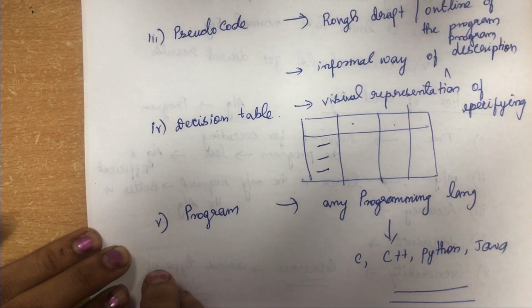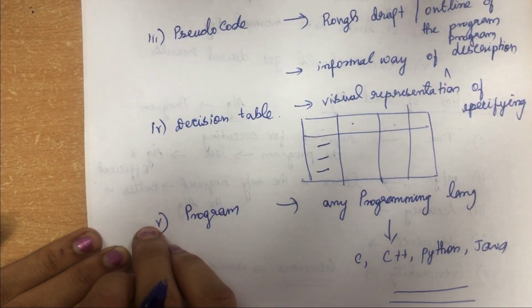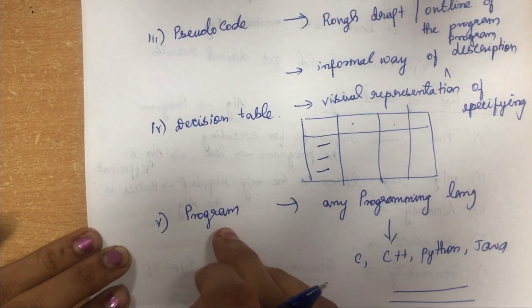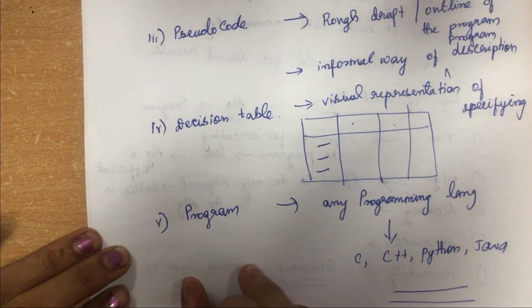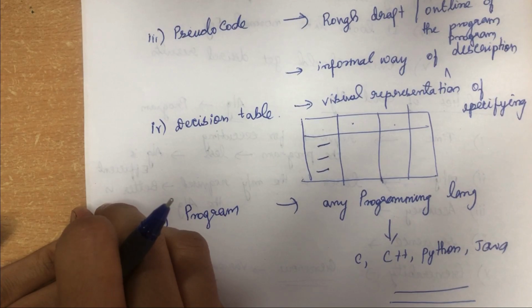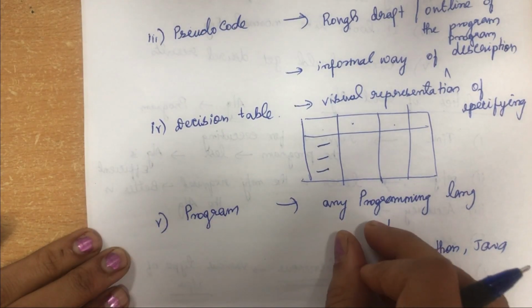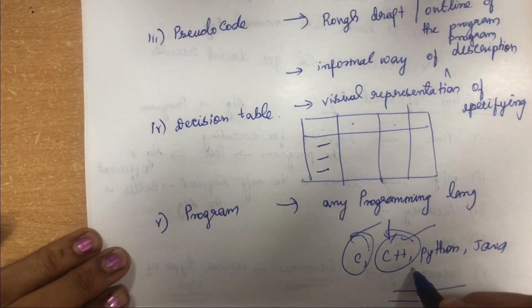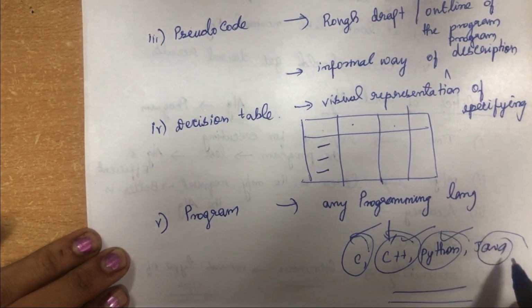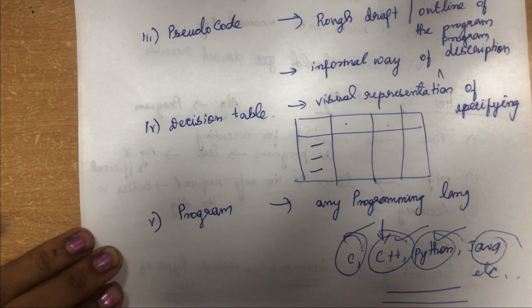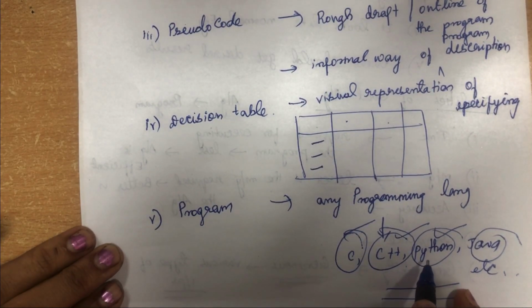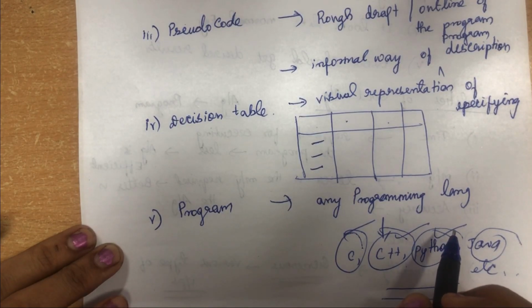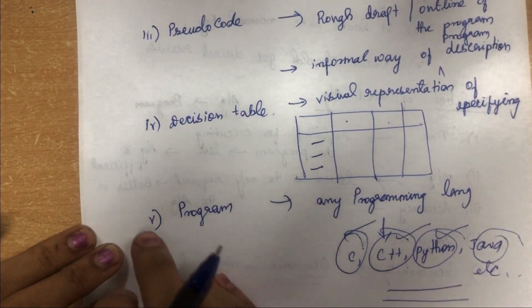See, why are you writing this algorithm? It gives you instructions for writing the program. First you have to write the coding, right? For that, the first step is writing an algorithm. This program can be written in any programming language. You can use C to solve the problem, or C++, Python or Java, etc. You have several programming languages, and you have to choose which one to use so that your output is accurate and gives you the desired result. That is the program.